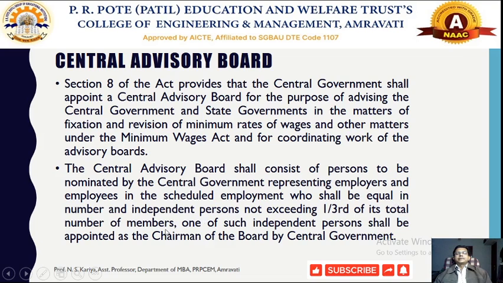So an equal number of members from the employers as well as employees can be chosen for forming the central advisory board, and one of such independent persons can be appointed as chairman of the central advisory board. So whatever recommendation has been received from this central advisory board, also by considering the recommendations of the advisory boards and whatever suggestions they have given, finally the fixation and revision of minimum wages of workers can be fixed.